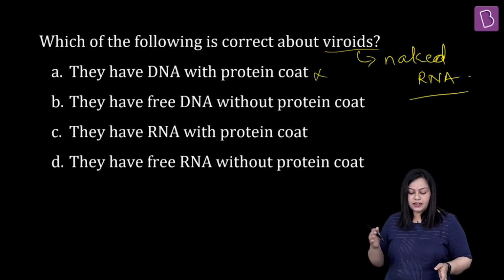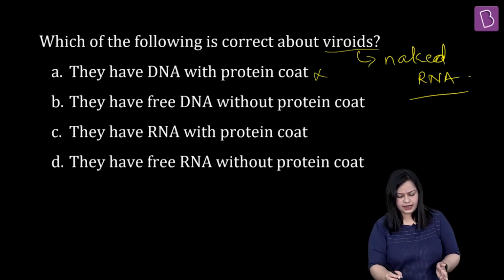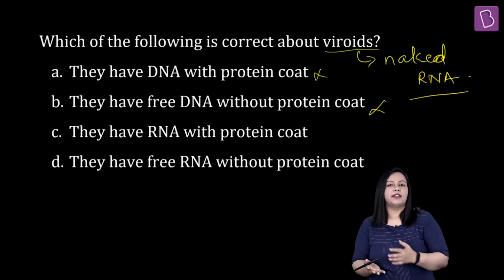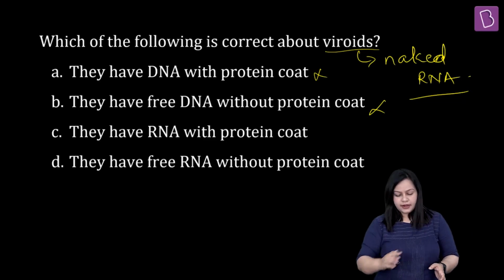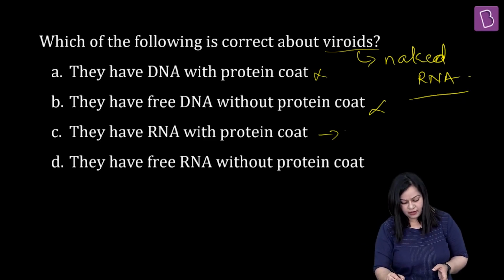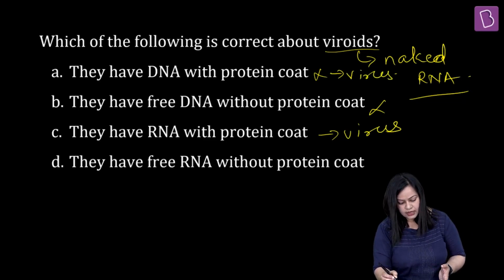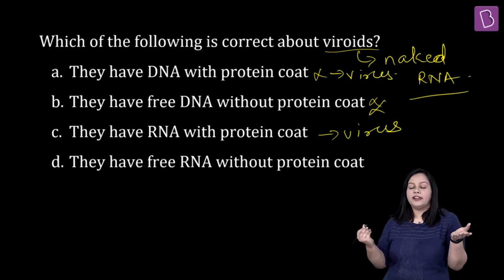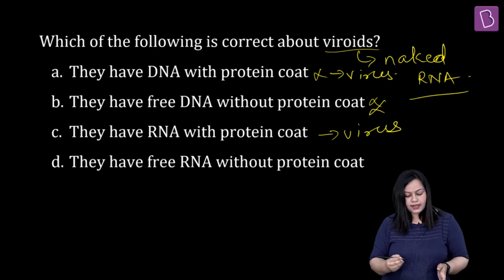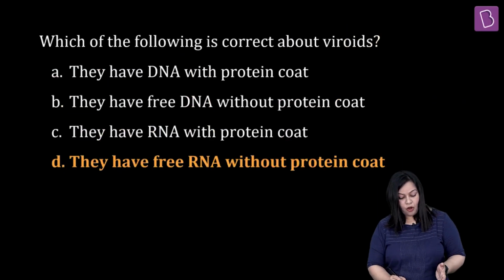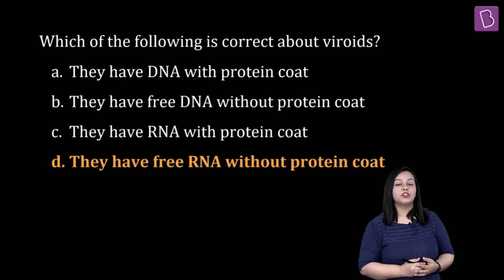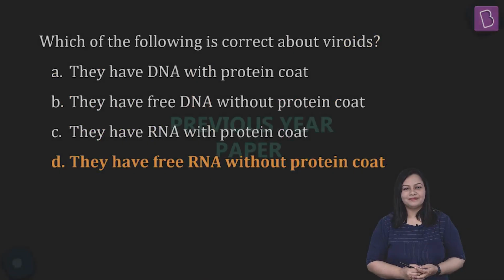फिर आता है they have DNA without protein coat. There is nothing like this concept that exists with either viruses or viroids, right? Then we have RNA with protein coat. नहीं, RNA with protein coat तो हमारे वायरसेस ही हो जाएंगे. So these two options become virus for us. This is a non-existing kind of entity. And फिर last option आता है they have free RNA without protein coat. So obviously option D for us for this question is going to be the right answer.